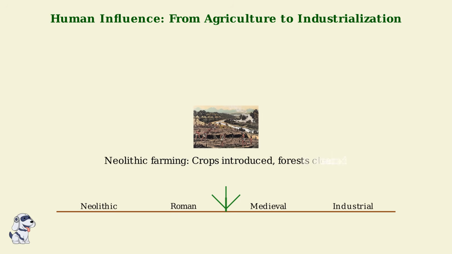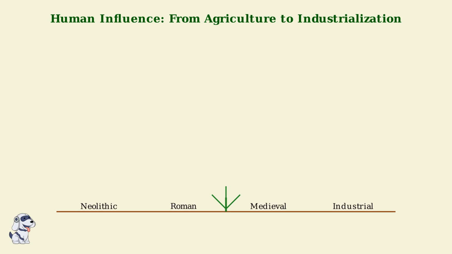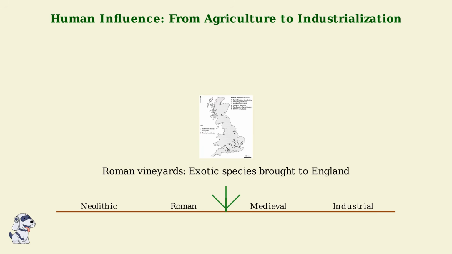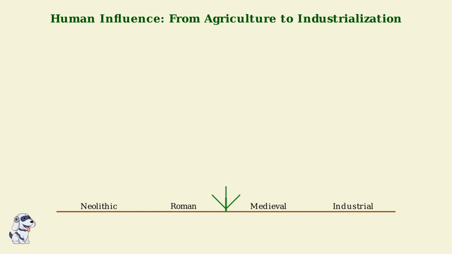Human activities significantly altered England's plant life, beginning with Neolithic agriculture around 4000 BCE. Farmers introduced crops like wheat and barley, leading to widespread deforestation as woodlands were cleared for farming. During the Roman era from 43 to 410 CE, exotic species such as fig trees were introduced. Vineyards became common, as shown in this map of Roman vineyard locations across England.